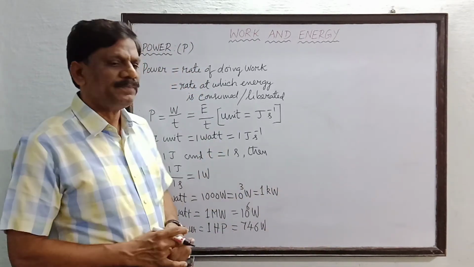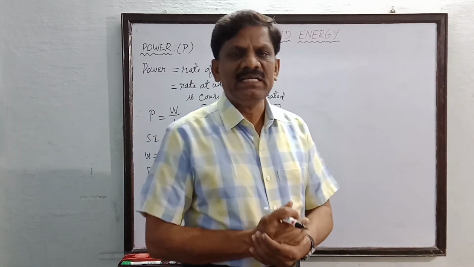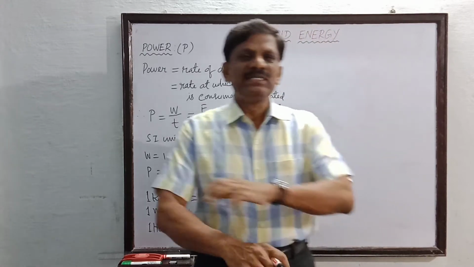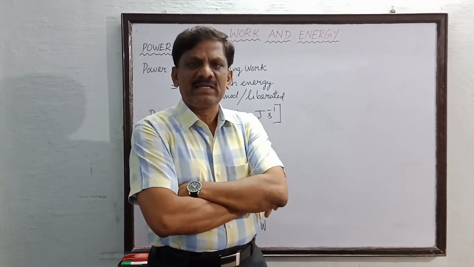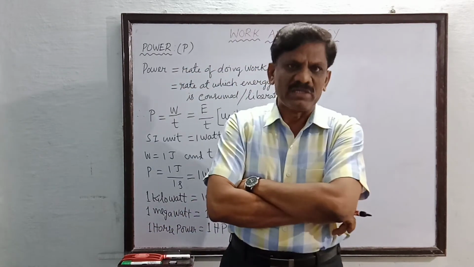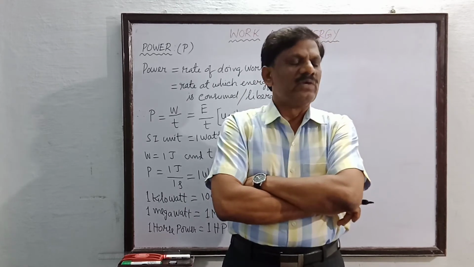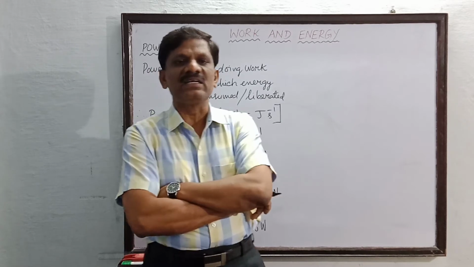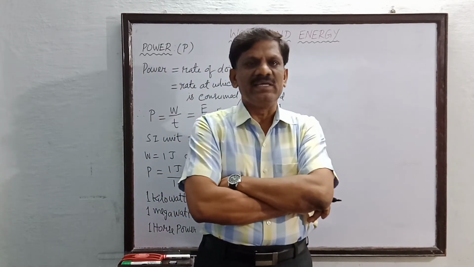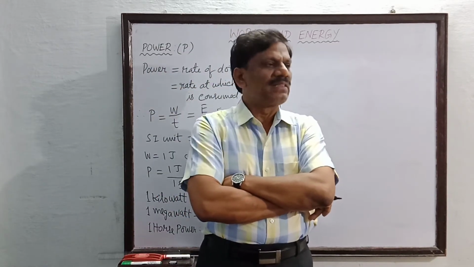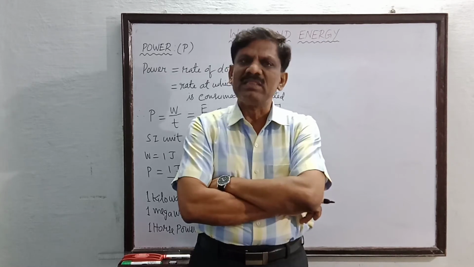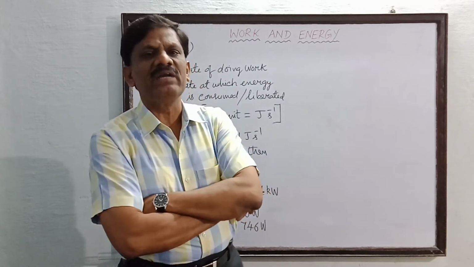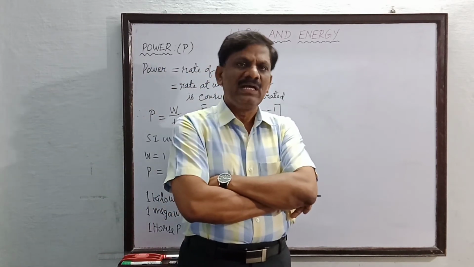Okay students, now we have studied about energy, and the SI unit of energy is joule. But practically, when we calculate the electricity bill for the current consumption in our home, in every room we have some electrical appliances like the electric bulb, the geyser, TV, refrigerator, AC and all, is it not? For these electrical appliances, every month or bi-monthly a bill will be prepared by the electricity department, and we are paying the amount for the bill.